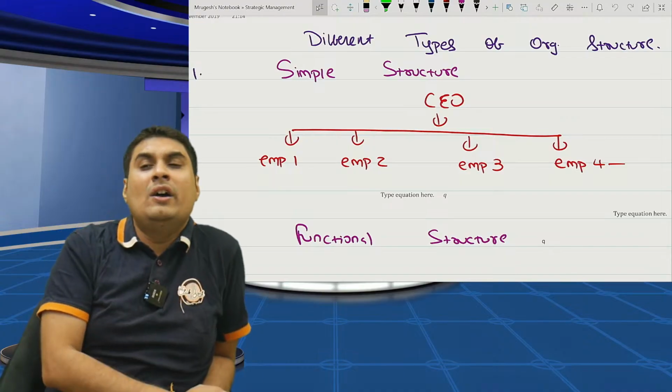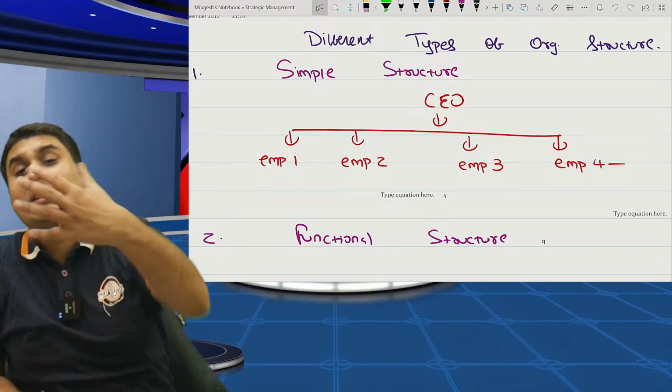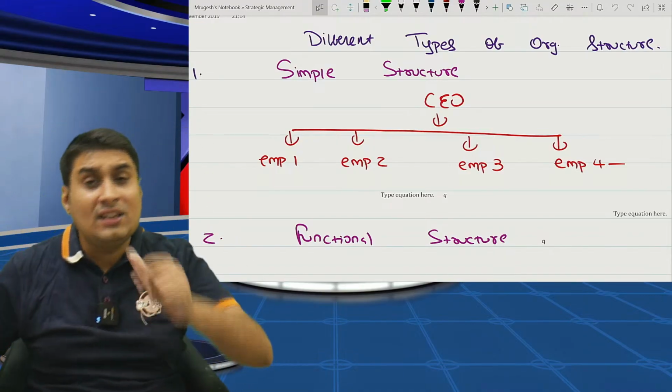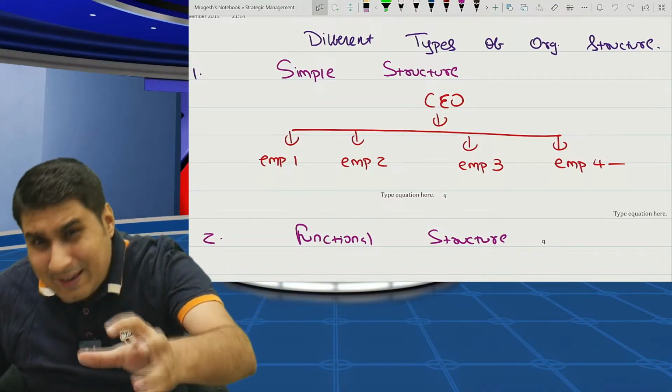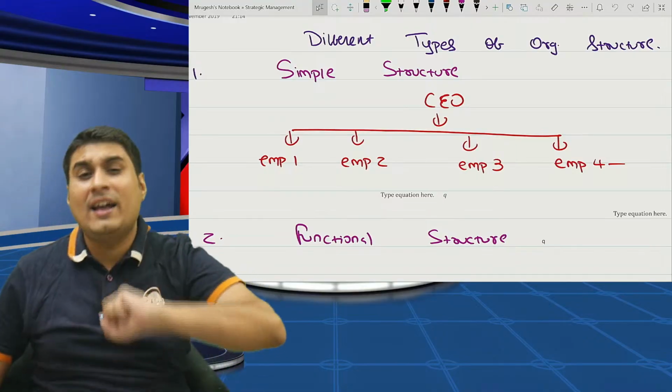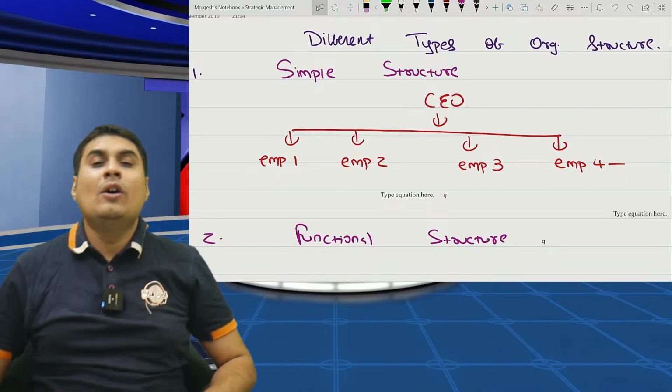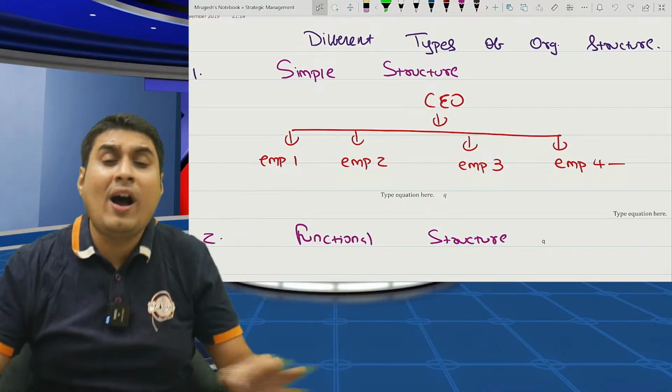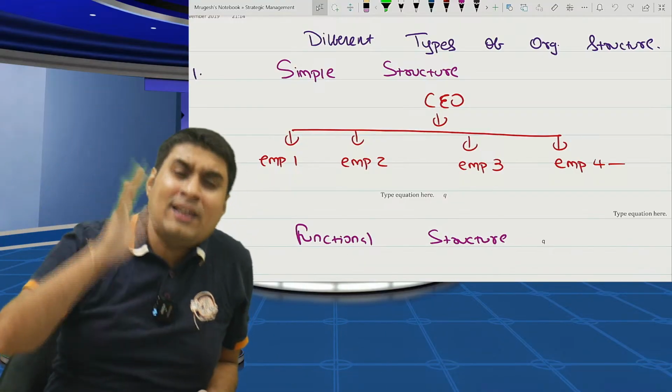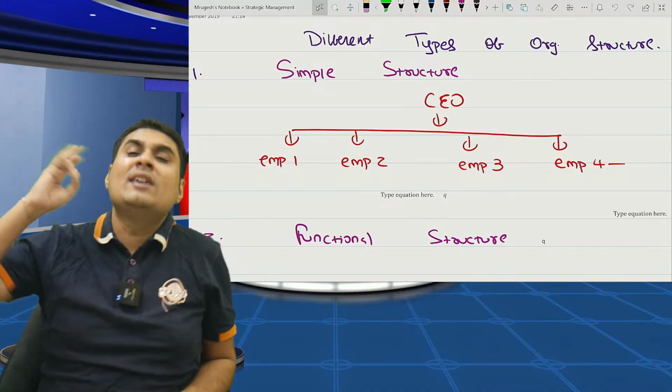Other one will work. Okay, all are champion. But what's the bad thing? See, your good things are decision can be taken fast. Flexibility is there. Innovation is there. Work is done way faster. Okay, it's for those who are offering single line of business, single product, single market.